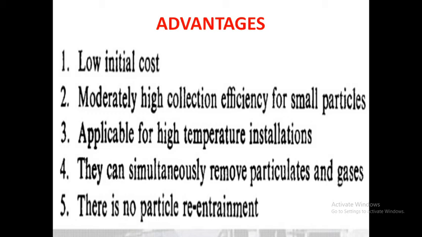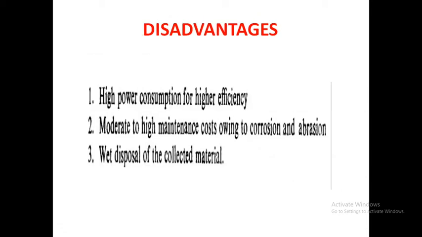What are the advantages of the absorption column? Initial cost is low. It has moderately high collection efficiency for small particles. Already I said nearly greater than 95%. The efficiency is better. It is applicable for high temperature. It can simultaneously remove particulates and gases. There is no particle re-entrainment. Okay, these are the advantages of this absorption column.